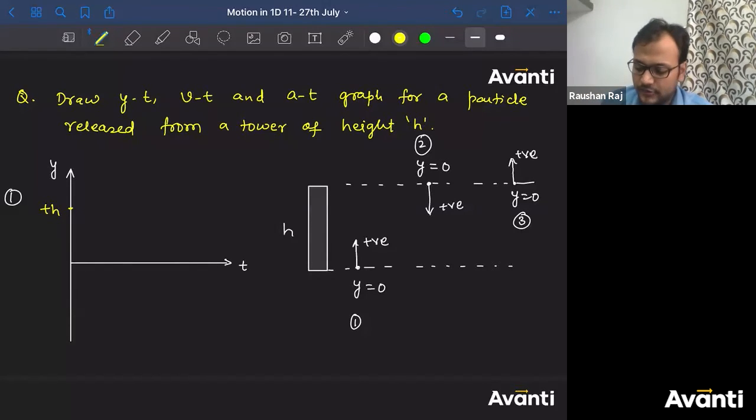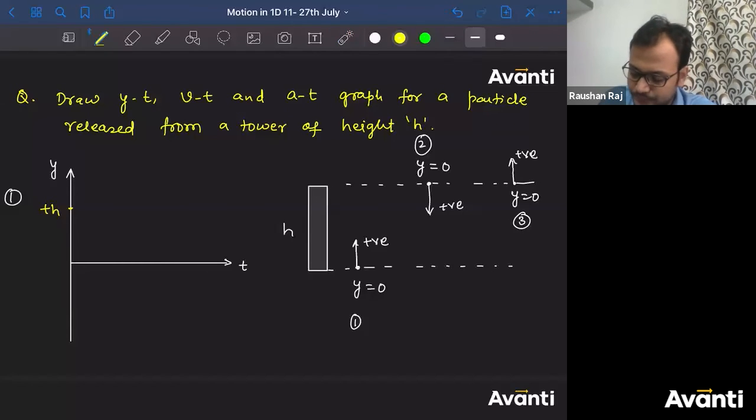अच्छा क्या होगा? Now tell me what is the time taken by the particle to reach the ground from this point? Tell me chalo. What is the time taken by the particle to reach the ground? Ritvika is saying u by g. Are you sure, बच्चा? U तो है ही नहीं यहाँ पे. What is u here? Did I give you the value of u? Come on, guys, give me the answer. What will be the value of time here when the particle will reach the ground?